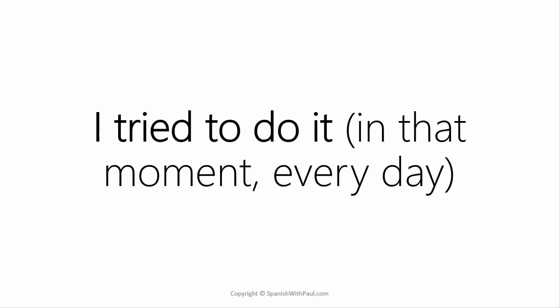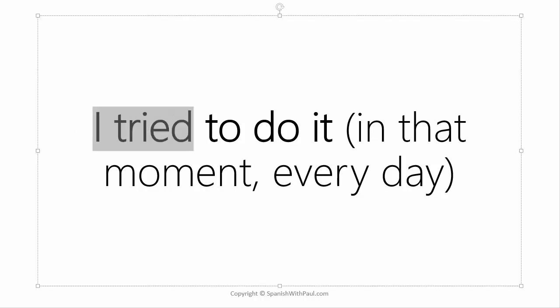If we go back here, I tried to do it, it can mean I tried to do it at 4 o'clock in the afternoon yesterday and I couldn't. Or it can mean I tried to do it for 20 years. Now, we use in both cases, I tried. In English, it doesn't change, but in Spanish, it does change. So if we mean that I tried to do it at 4 o'clock in the afternoon and I wasn't able to do it, then we would use the simple past, the dot, because it has a very specific start and an end.